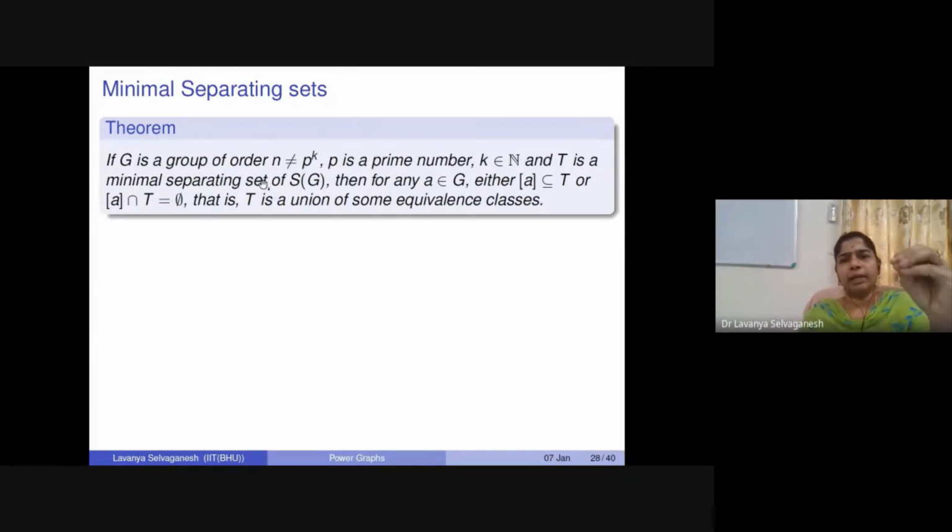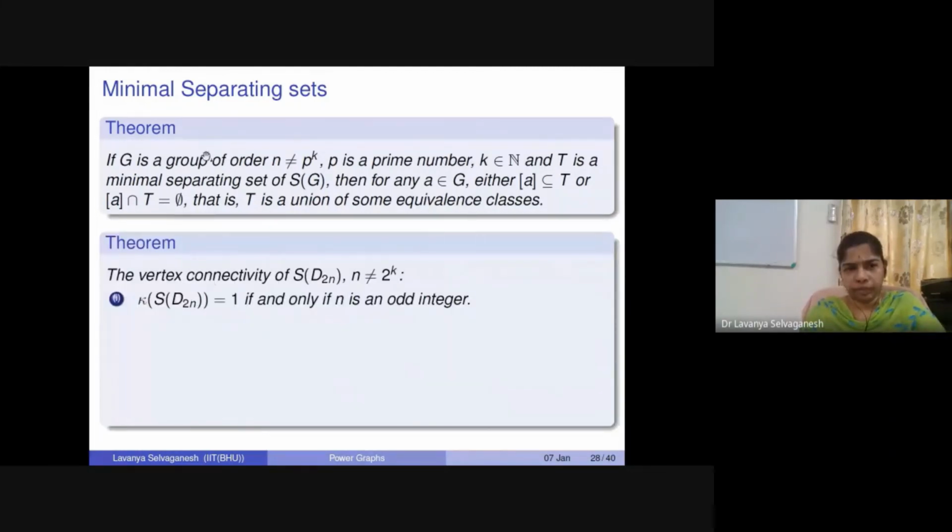If you take any element, either the whole of the equivalence class is going to be in this separating set, or none of the elements from that particular equivalence class will be there. If one element is there, then all the elements from the corresponding equivalence class will also be part of the minimal separating set. This we have proved.